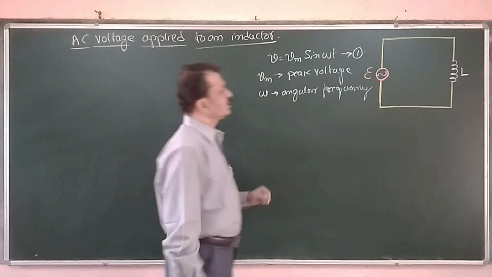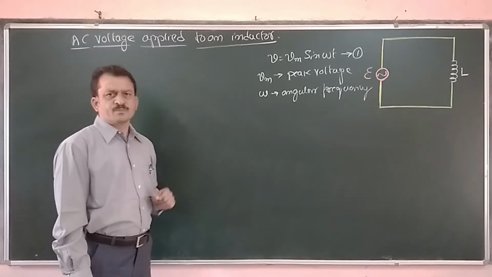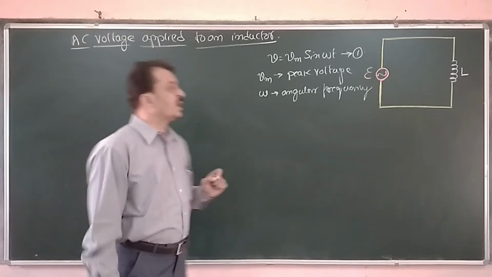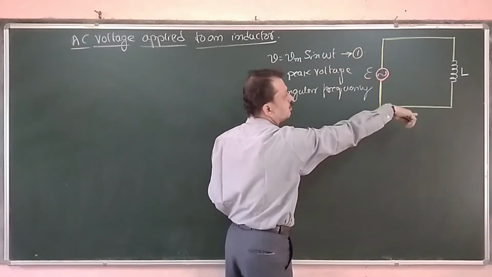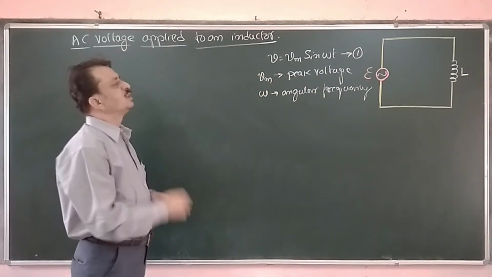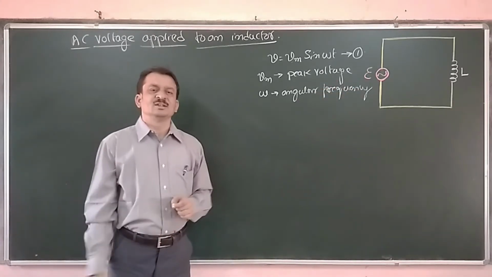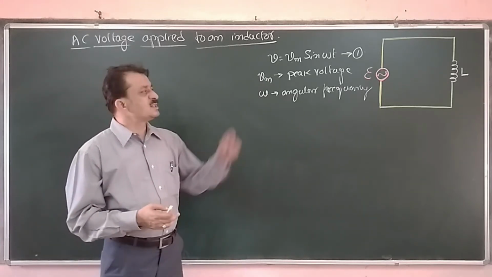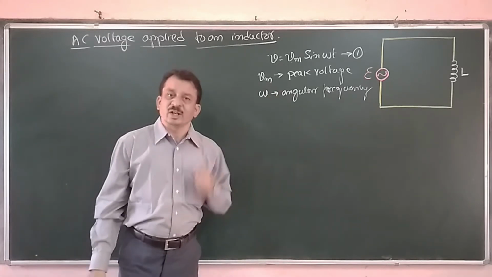As and when the AC voltage is applied across the inductance, obviously current flows. Here in this case, current is changing its direction. In one moment it starts flowing from top to bottom. In the next moment, it changes its direction from bottom to top, like that. As and when the current flows through that inductance L or the coil, as we have studied in the previous chapter, a Faraday's induced EMF is developed inside that coil.